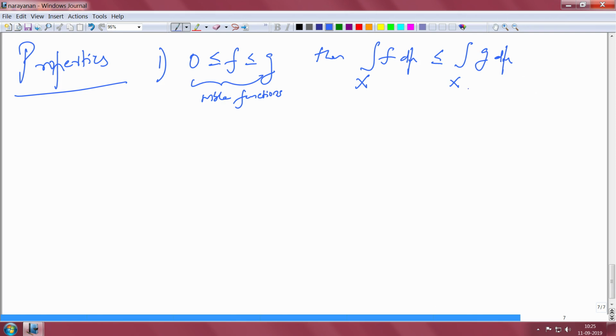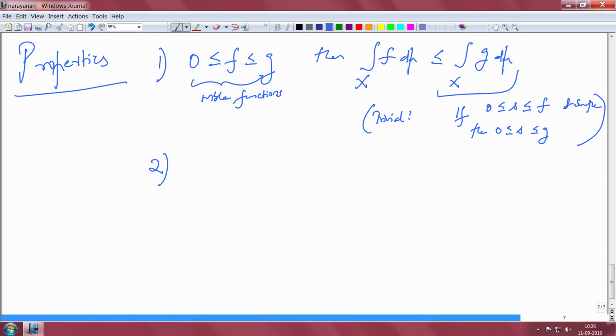Well, this is trivial because if s is simple with 0 less than or equal to s less than or equal to f, then 0 less than or equal to s less than or equal to g. And so, you will be taking supremum over a larger set for the definition of g, and so it will be much bigger than this set.